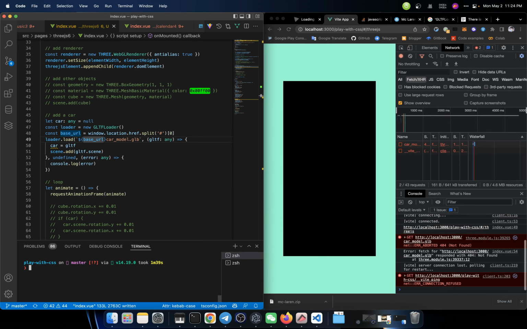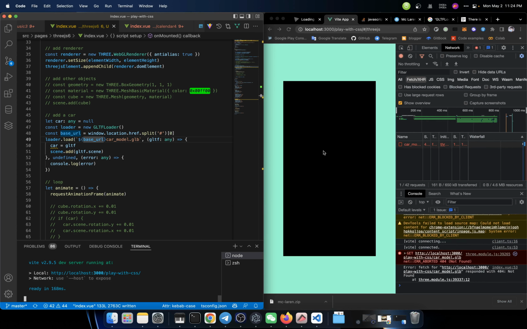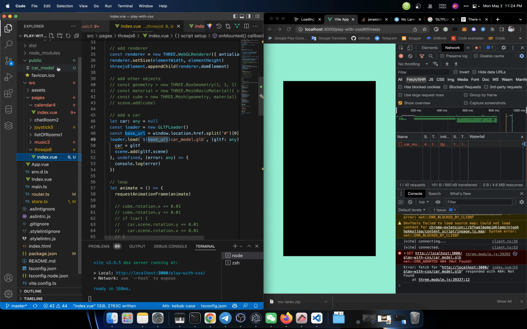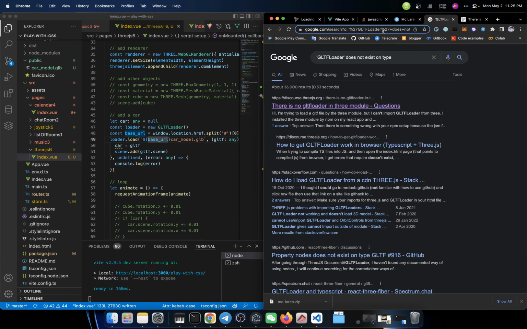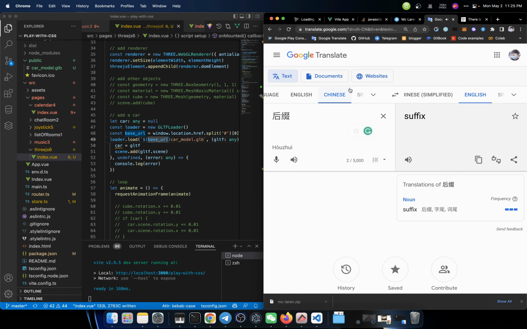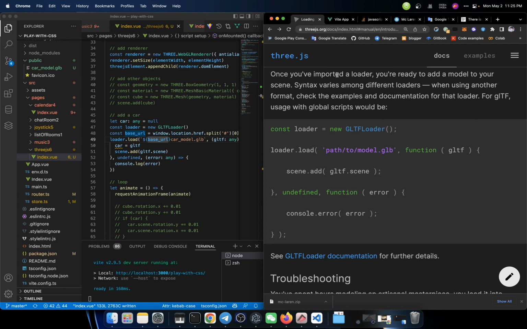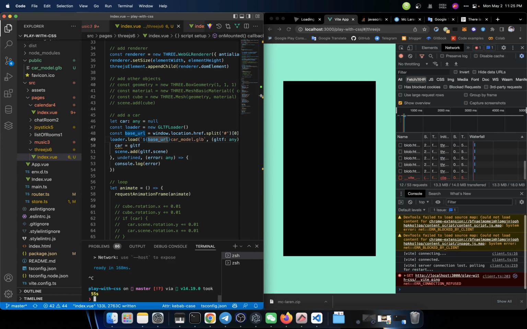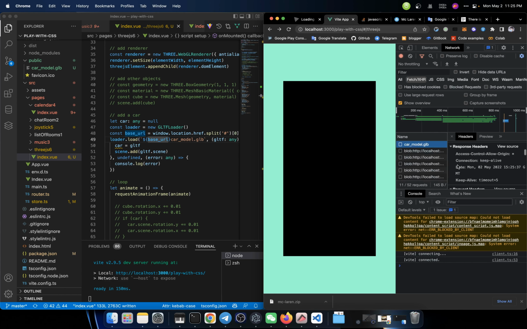Now if I kill the process and start it again, we still couldn't get that file, which is quite weird. It shouldn't be. Oh, I see. I should give it a suffix. That's how we say it. We should add a suffix to that file name. Now let me try to close it and start it again. This time, it indeed got that model file.